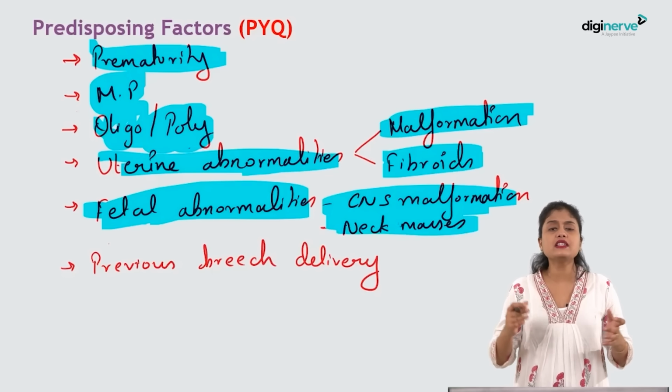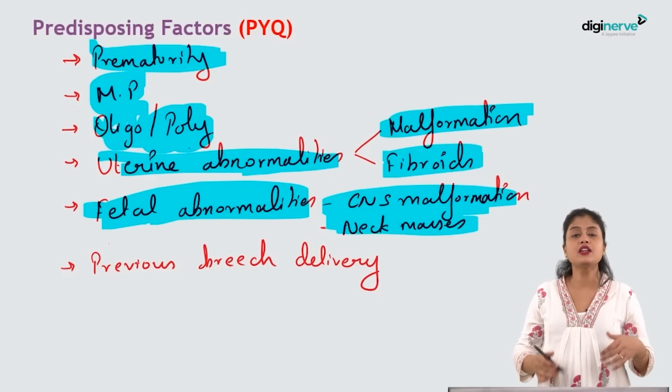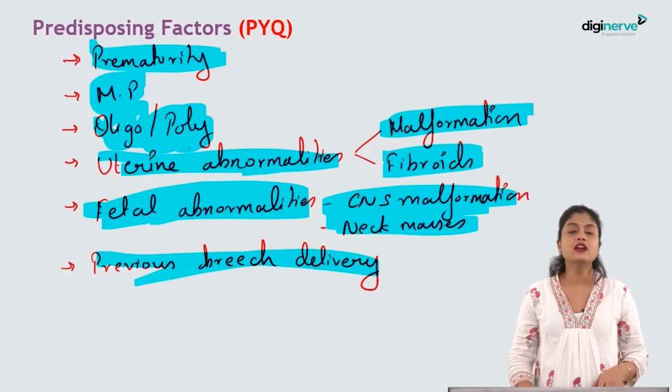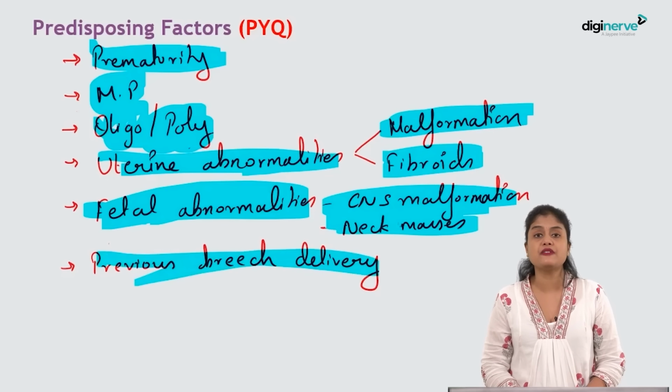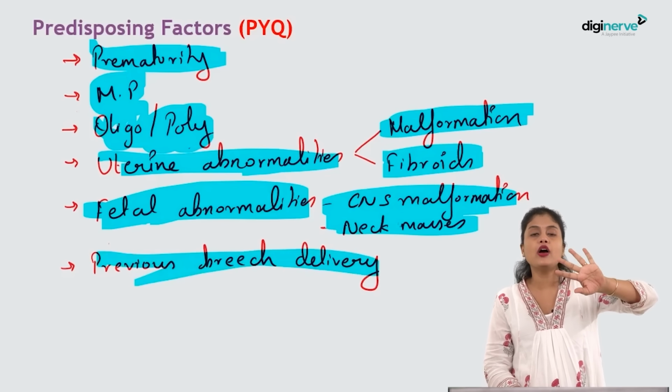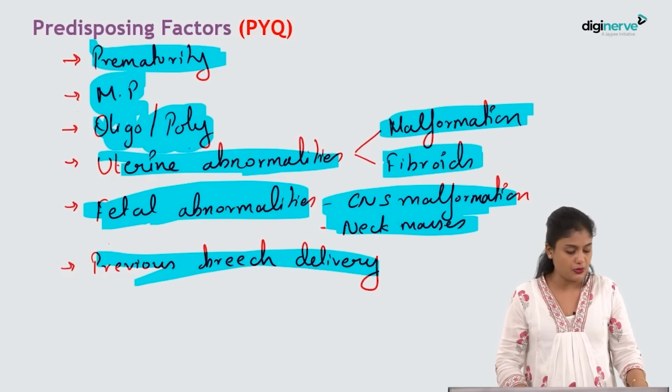So in such cases, there is a very high chance of having a breech presentation. Other than all these, if they have a previous breech presentation, again they have a very high chance of having breech presentation in this pregnancy. These are the common predisposing factors. Of all this, what you have to remember is multiple pregnancy, oligohydramnios, and yes, prematurity is the most common.